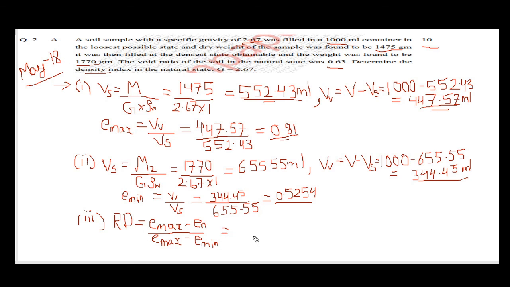We have already found e max, which is 0.81, minus e natural.